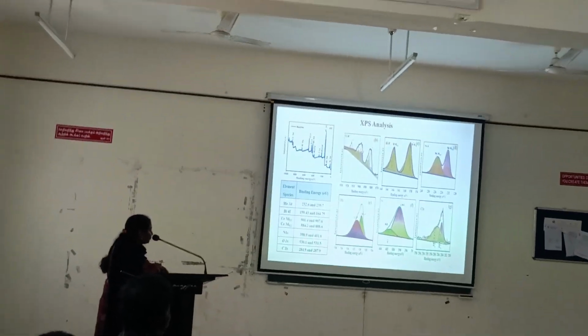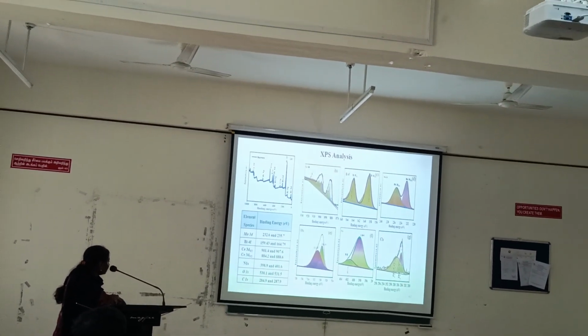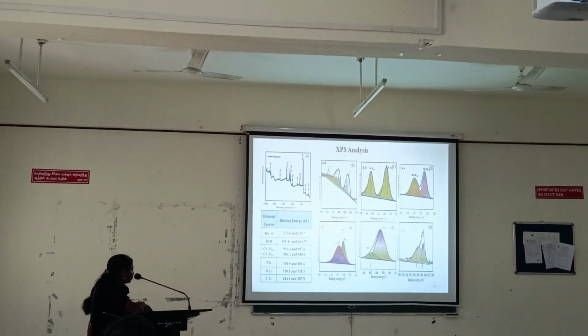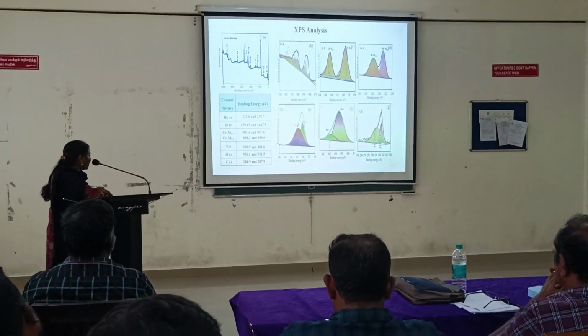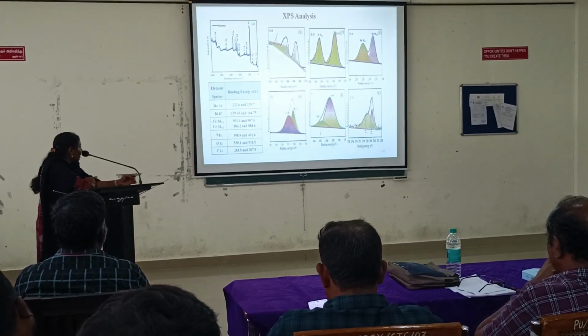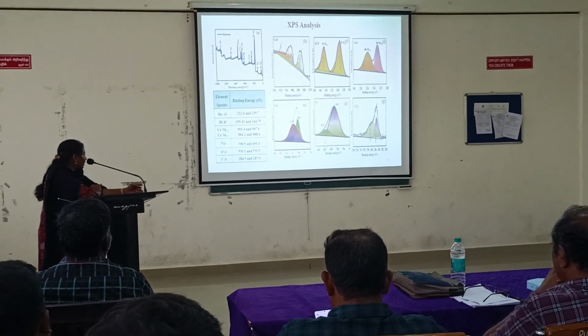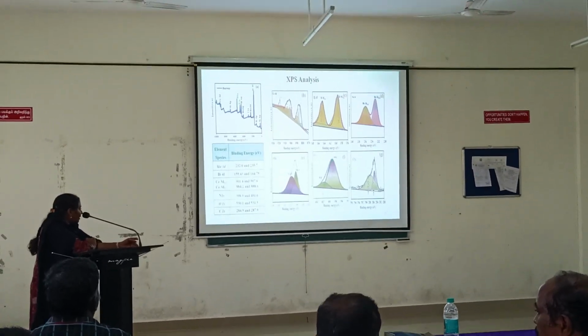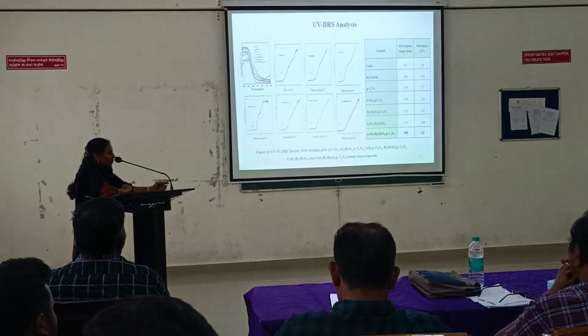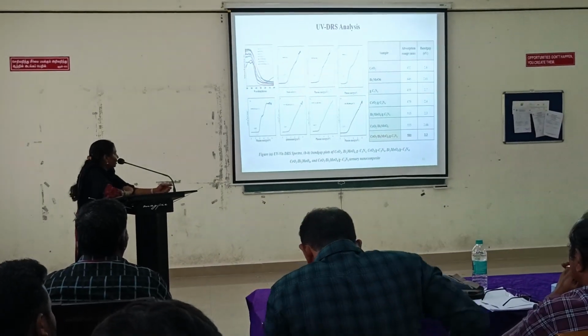The molybdenum 3d 5/2 peak is located at 232.6, and the other peak is located at 235.7. Figures E, F, and G show the deconvoluted spectra of oxygen, nitrogen, and carbon, which are located at the corresponding binding energies as shown in the figure.